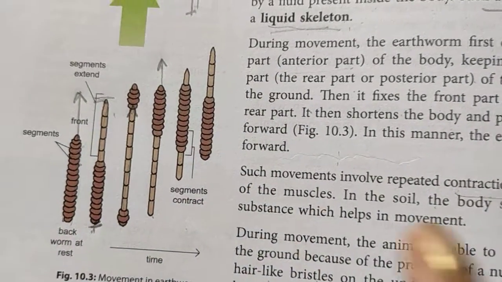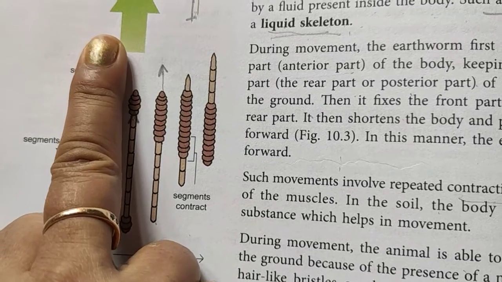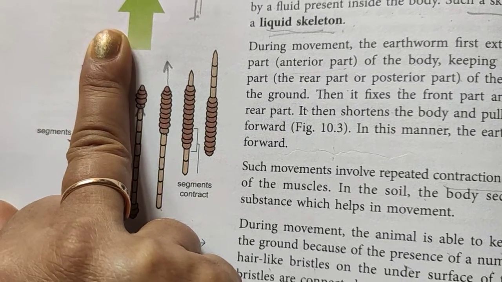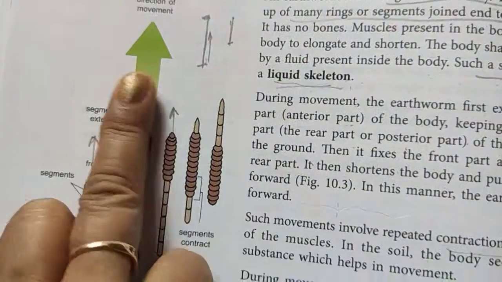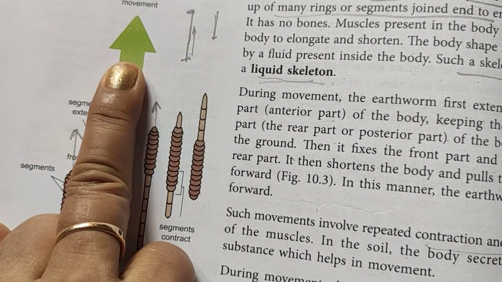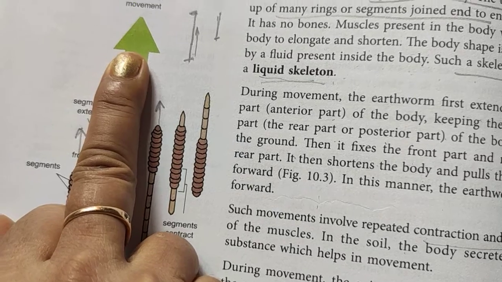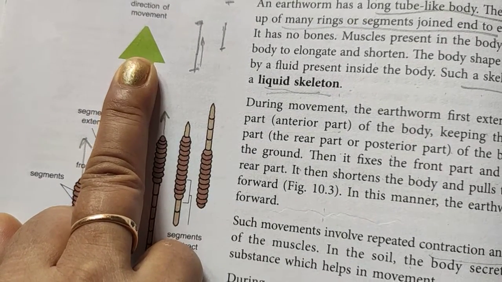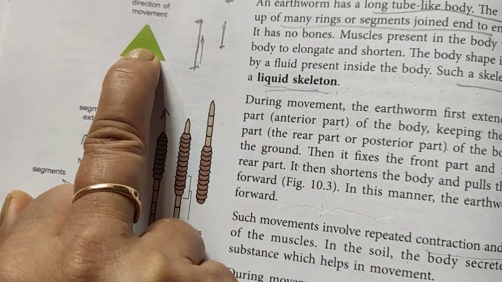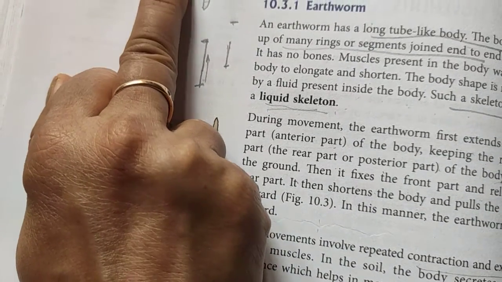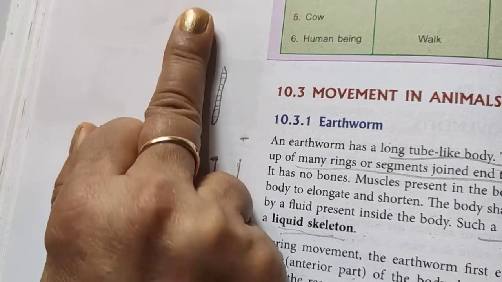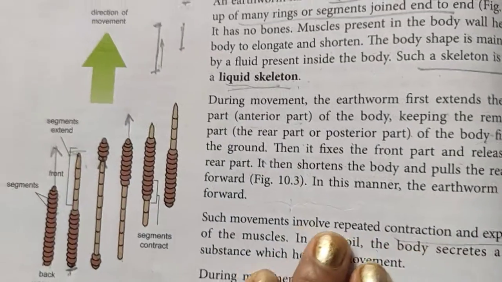As I showed you, suppose my finger is the earthworm. It elongates, see, it's elongating. Then I leave this part and move like this, then again I move this, then again it will come like this. Okay, it's moving like that.